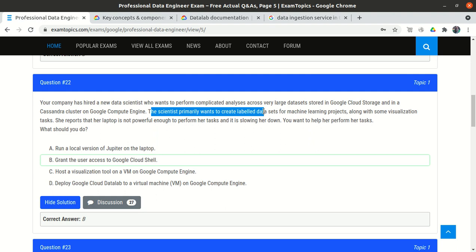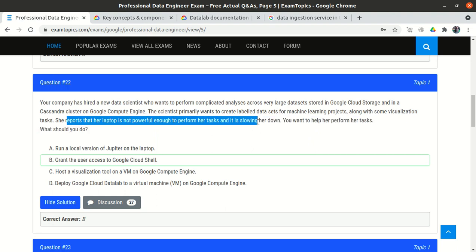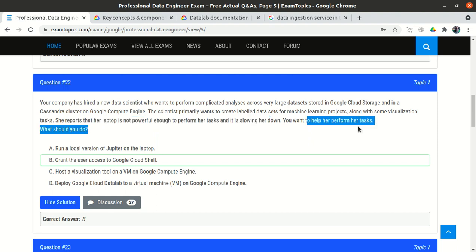The scientist primarily wants to create labeled data for a machine learning project, along with some visualization tasks. So the scientist wants to transform the data so that it can be used for the machine learning project, and also perform some visualization using matplotlib to draw graphs. But the scientist said that her laptop is not powerful, so she can't use her personal laptop. We want to help her, so what would we suggest?